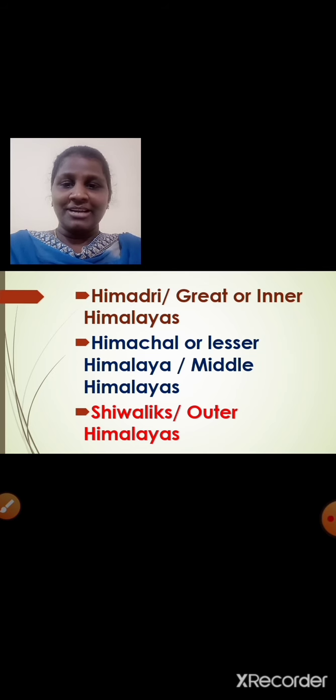And the third one is Shivaliks, which is also called Outer Himalayas. Once again, Himadri, Himachal, Shivaliks. You need to remember it in this way: Himadri, Himachal, Shivaliks. Okay.